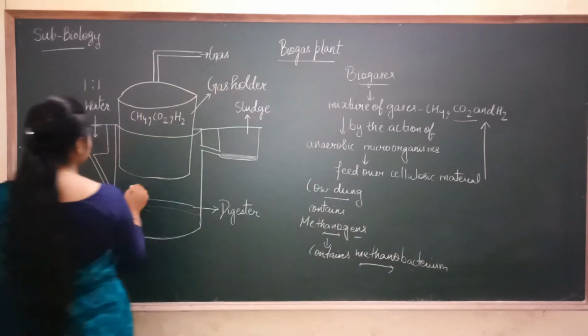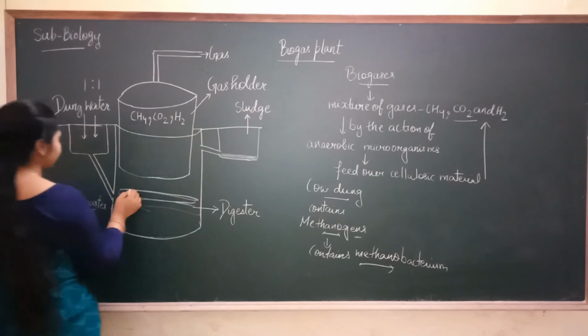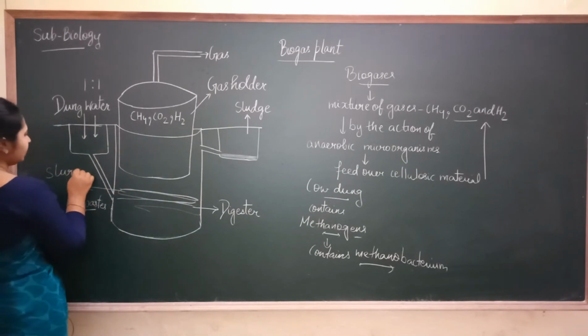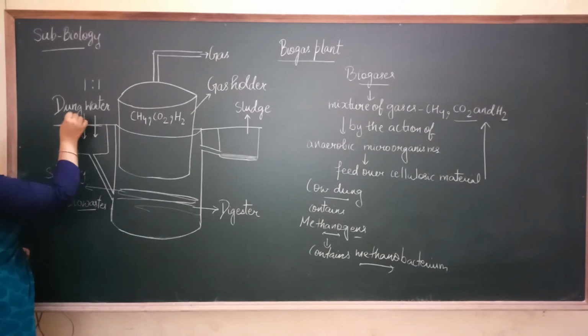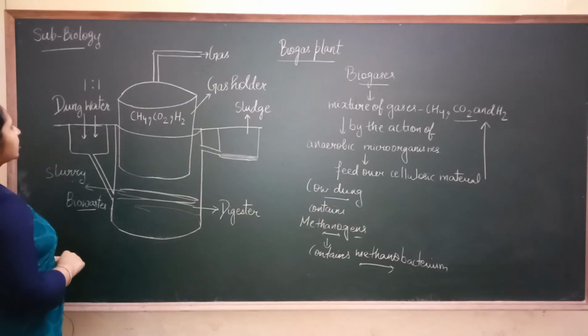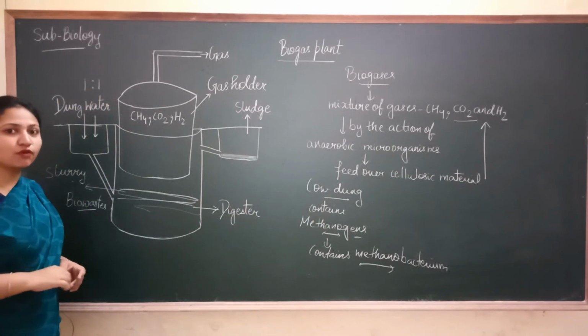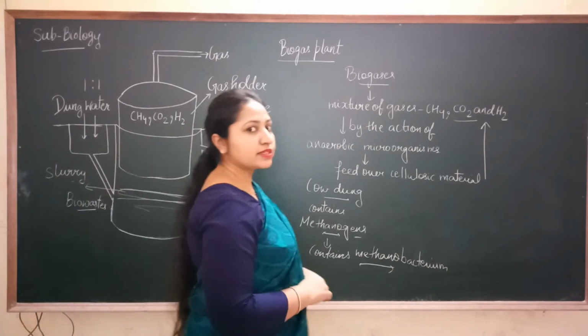And the slurry is what is left over of this bio waste. And this slurry consists of cow dung and water in the ratio of 1:1. So why is this cow dung taken?